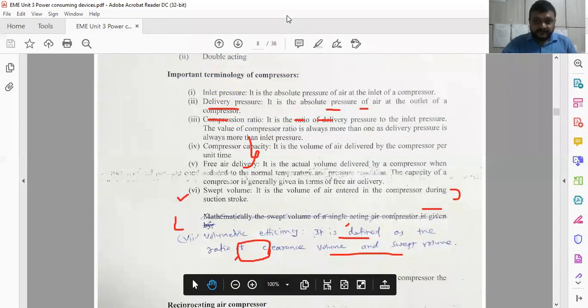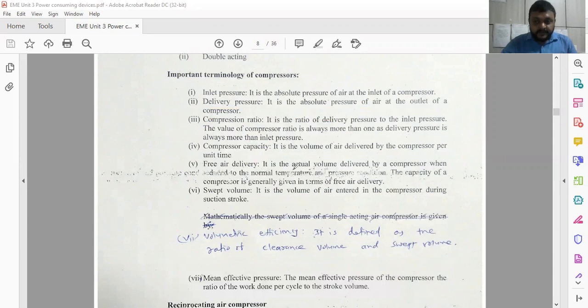The next one is free air delivery. The actual volume delivered by the compressor, at normal temperature and pressure. The capacity of the compressor is generally given in terms of free air delivery.